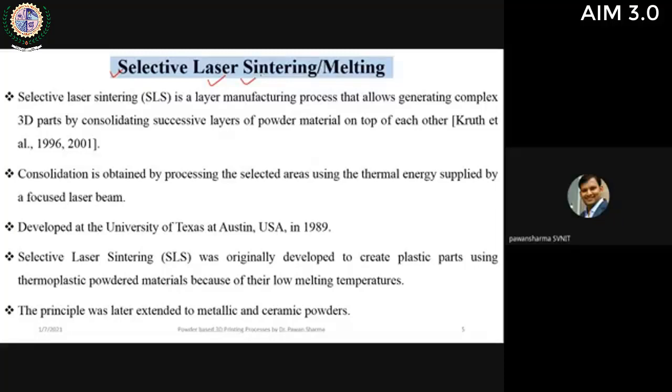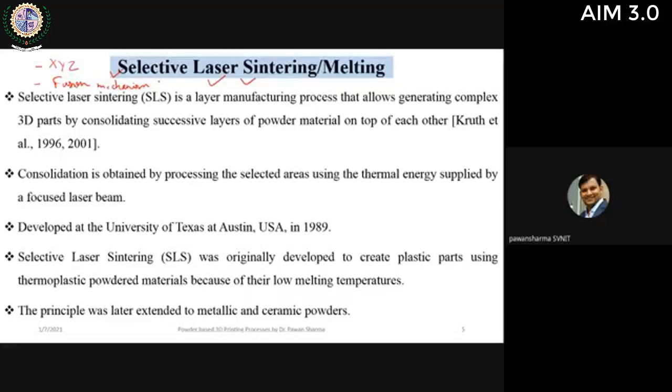In any 3D printing technique, there are two major parts. One is achieving the XYZ motion, that is, the three-dimensional motion, using the build platform and so on. The second most important thing is the fusion mechanism, how we can identify what the fusion mechanism will be.